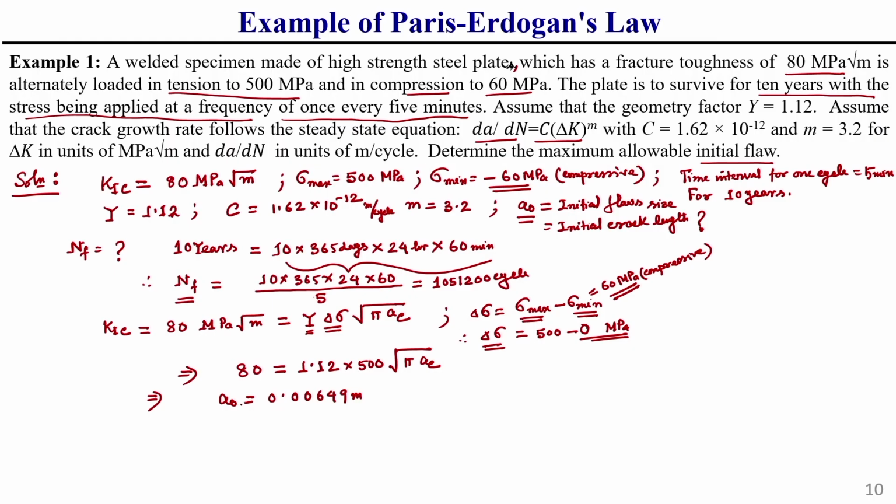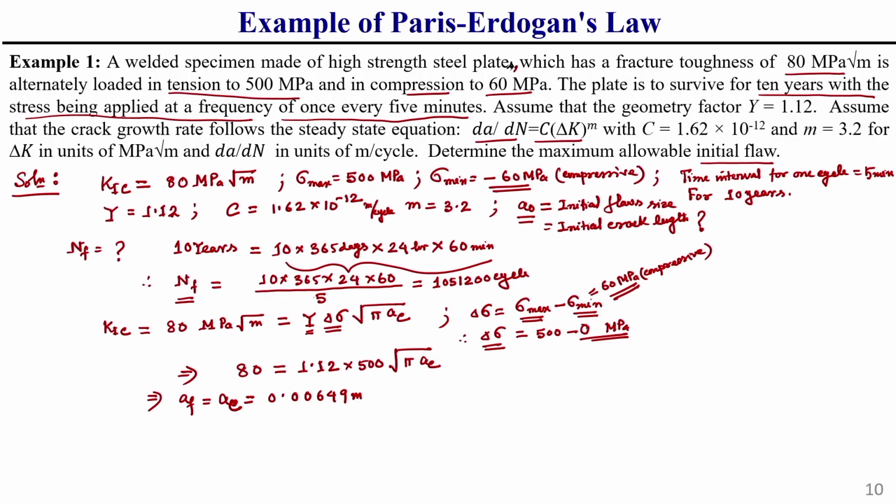So, this is the AC, the final crack length, AF or AC, whatever it is. Understand?